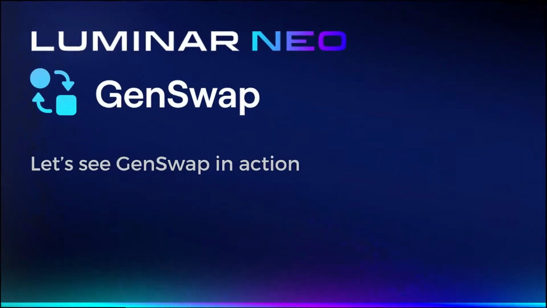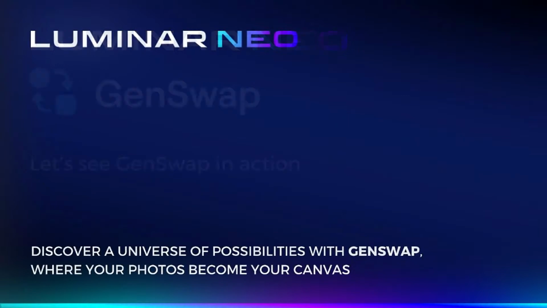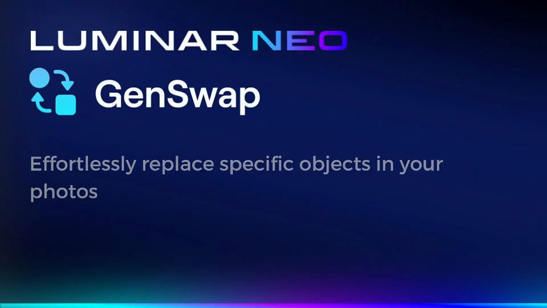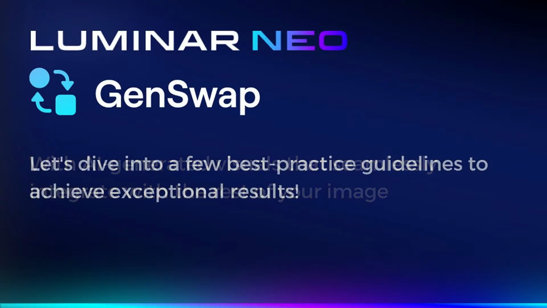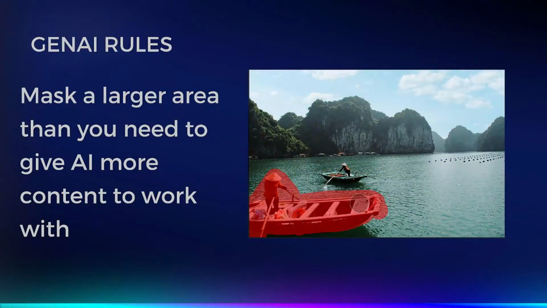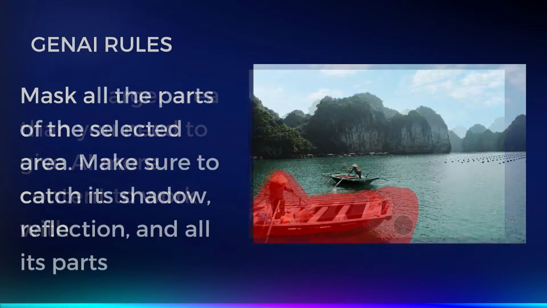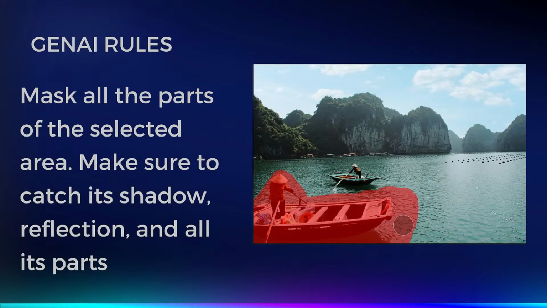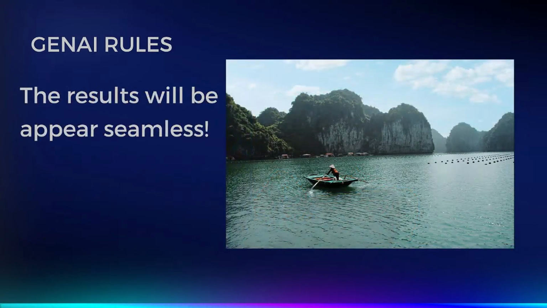All right, so a quick recap one more time. GenSwap, we already know what it's going to be doing for us. Here are the quick rules. Make a larger area than you need to give more AI content to work with. Make sure you also select any of the shadows, and then the results will look seamless.